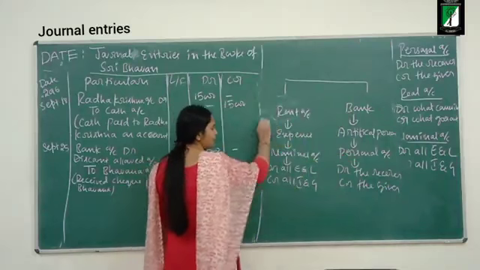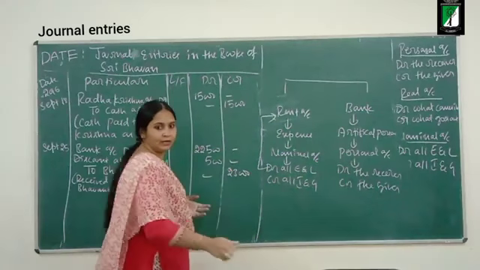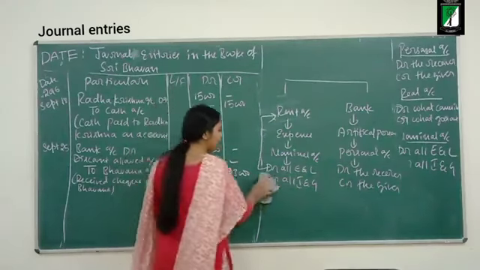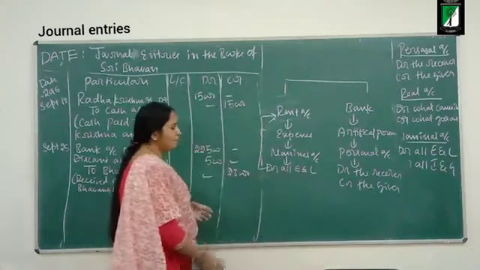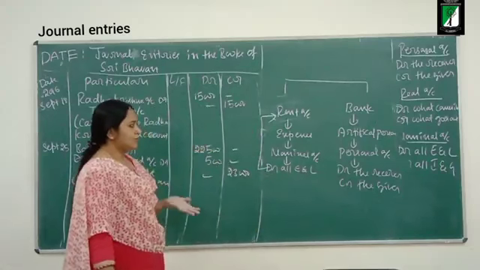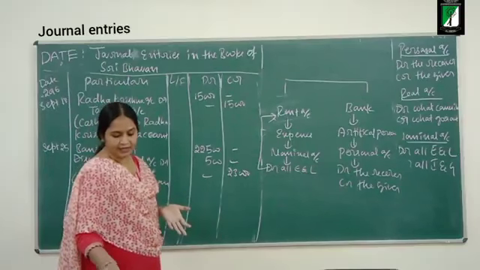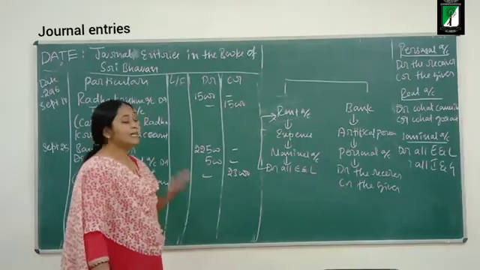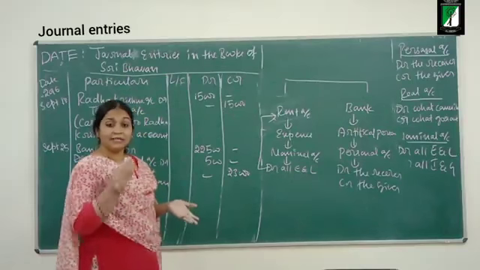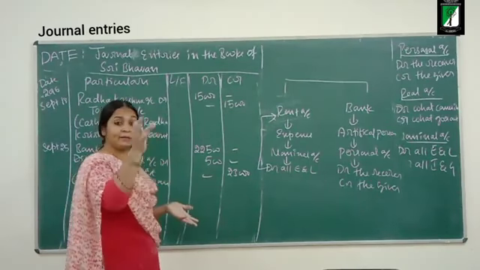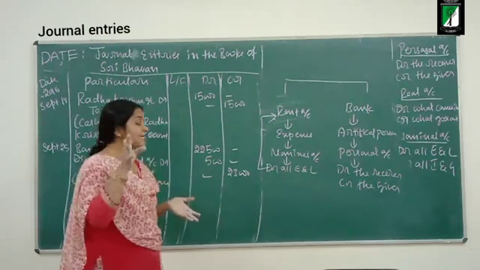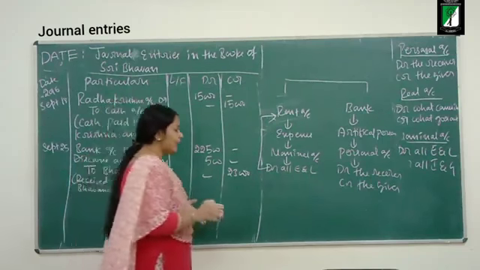So rent is an expense to the business. It is not a gain. So what will I do? I will debit rent account. Okay, bank. Is it the receiver or giver? It is the giver, because instead of paying cash, the business is paying rent by check.